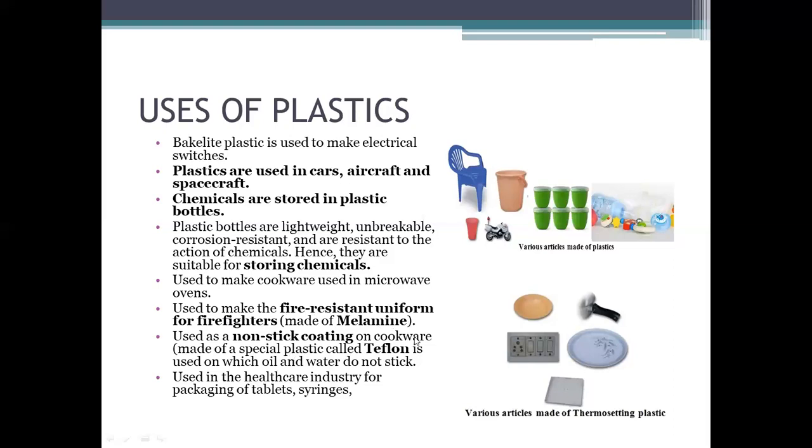Used in a non-stick coating on cookware like Teflon. Teflon is another, the black color coating on cookware in your kitchen, is again a plastic material. Used in the healthcare industries, in hospitals, in storing medicines, packaging of tablets, syringes, injections, all are made up of plastics. So in the diagram also you can see in your day-to-day life the different types of plastics and different colors of plastics which we are all using.